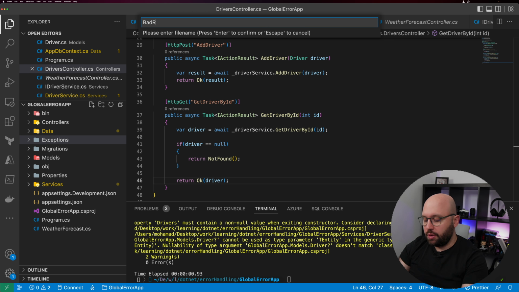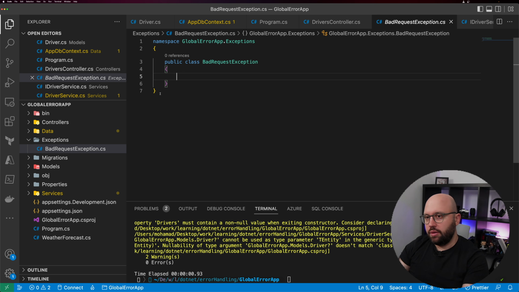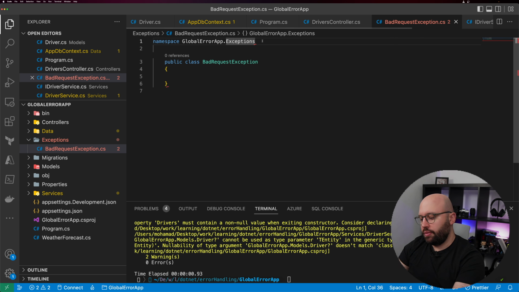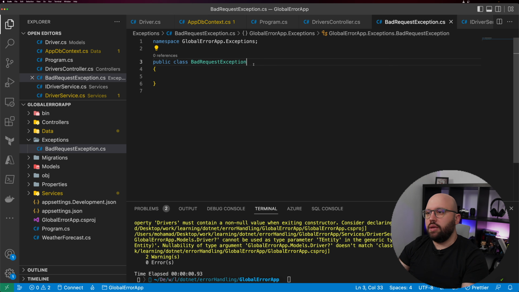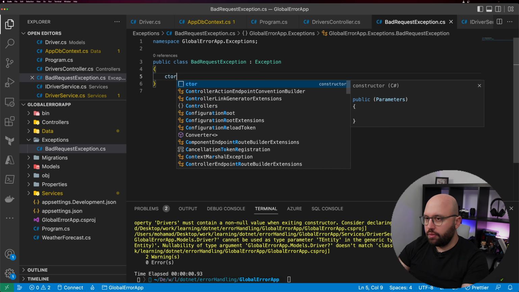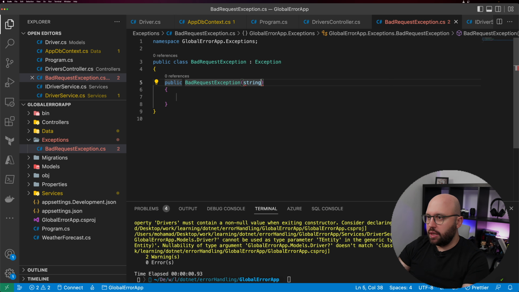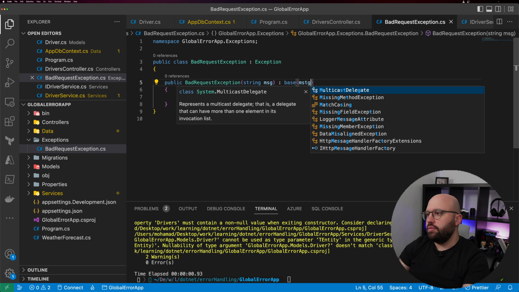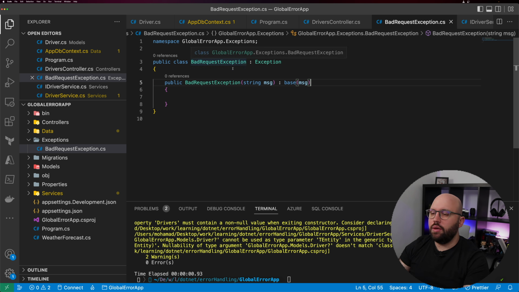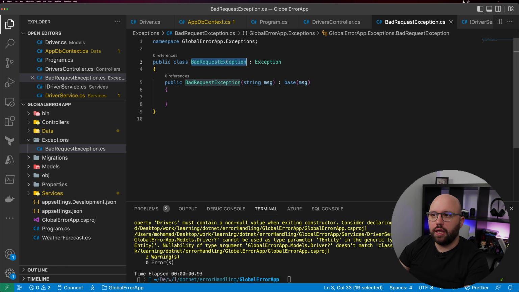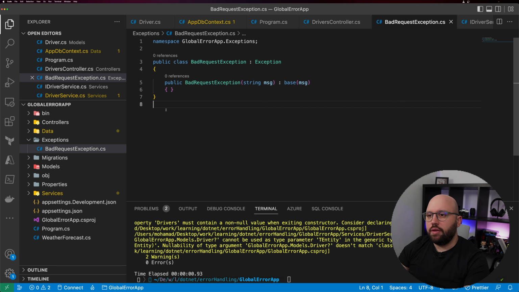And the first one, we're going to put bad request exception. And let's fix this. Here, it's just going to be simply inheriting from the exception class. Within the constructor, all it's going to be doing is accepting a string message, and it needs to pass the message to the base. So we're just inheriting from the global exception class, creating our own bad request exception, and building on top of that. So that's the first one.